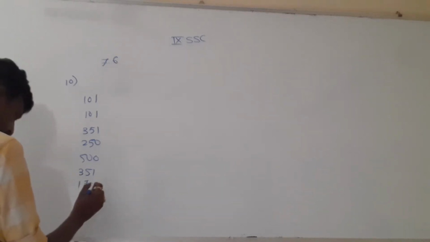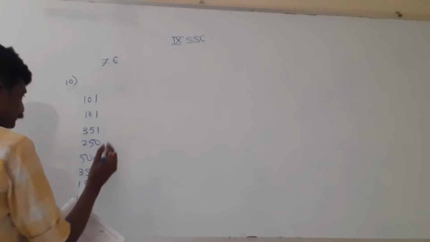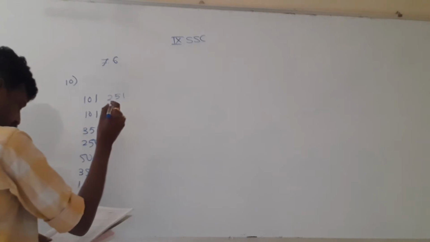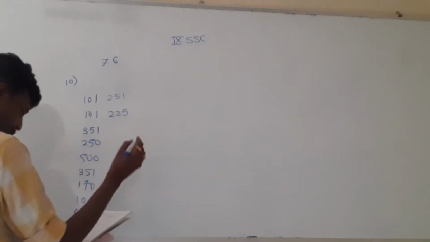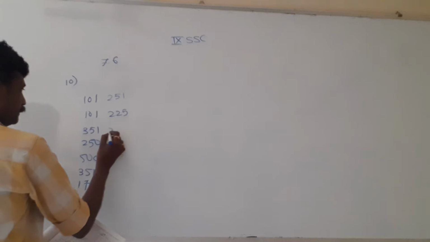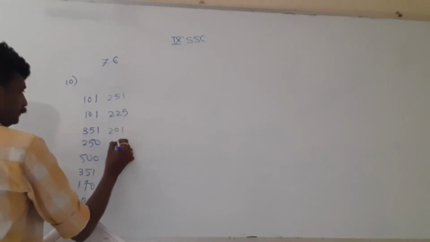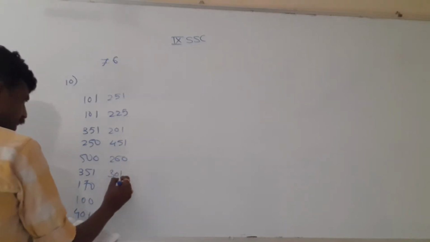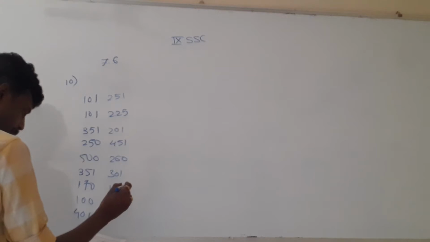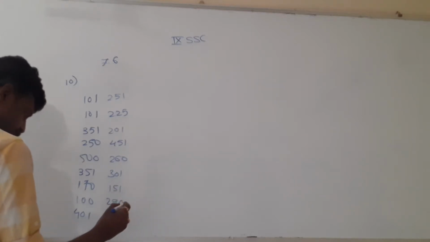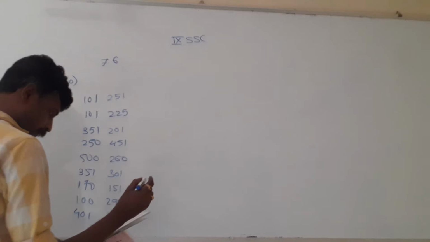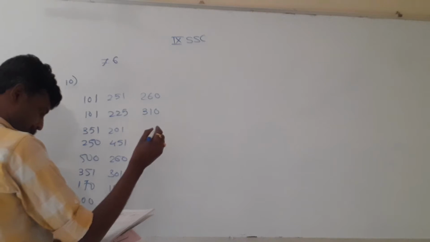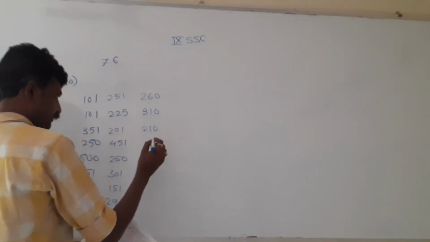Then 170, then 100, 401, I will write it down only, 251, 225, 201, 451, 260, 301, 151, 290, 160, 260, 310, 210, 360,